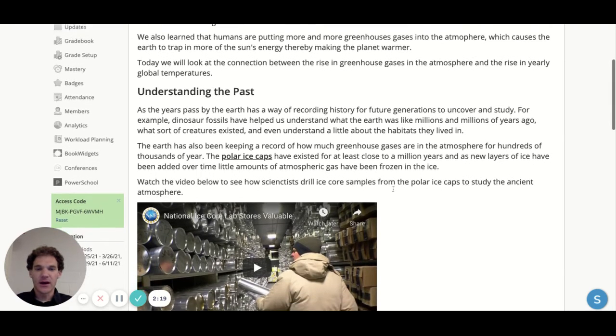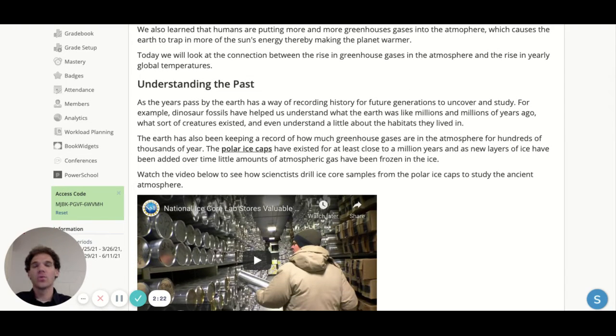So what we're going to look at today is how do we know what the atmosphere was like tens of thousands of years ago, hundreds of thousands of years ago, to prove that humans are putting more and more greenhouse gases into the atmosphere, and then what sort of connection do we see between humans increasing the greenhouse gas effect and temperature change around the world.